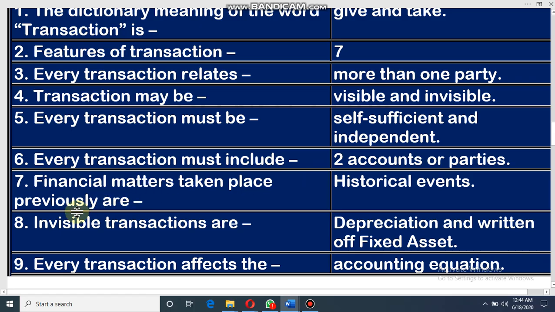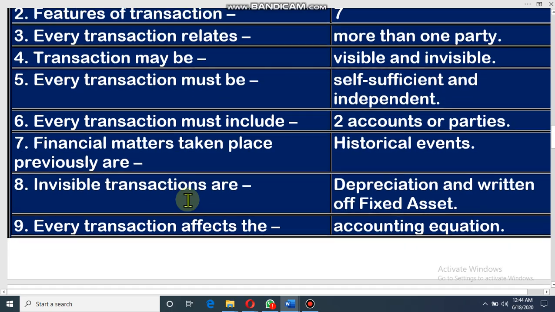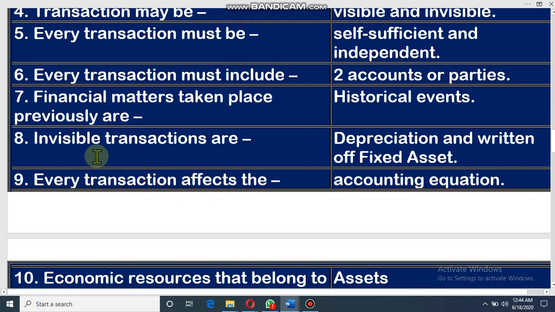Financial matters that took place in the previous year are historical events. Dear student, you know that a historical event is also a transaction. That means a financial matter which took place earlier, in a previous year, if it also changes the financial condition, that also is a transaction. Dear student, examples of invisible transactions are depreciation of any fixed asset. That means this is an invisible transaction which we cannot see.